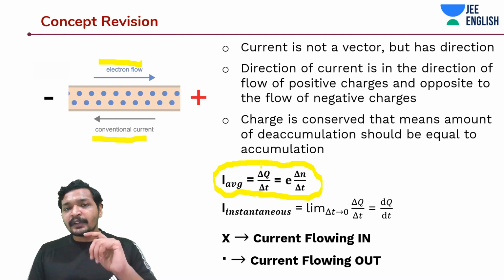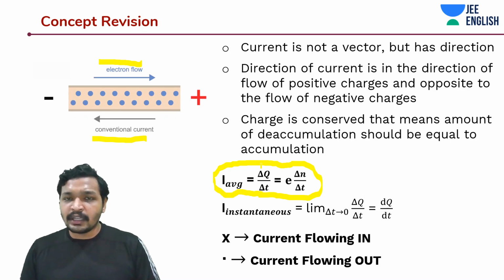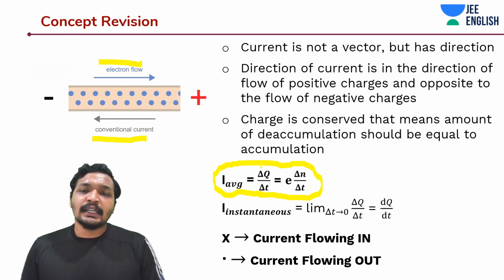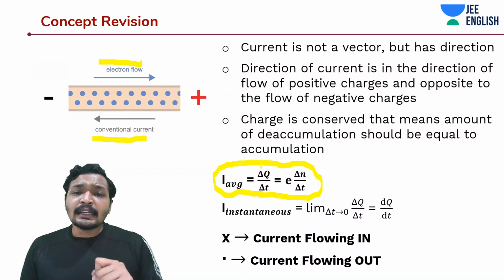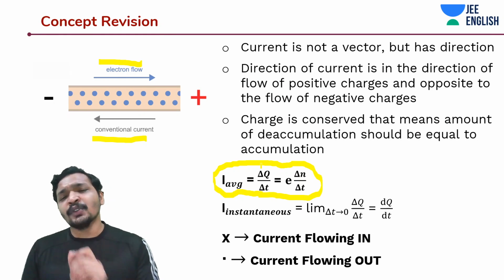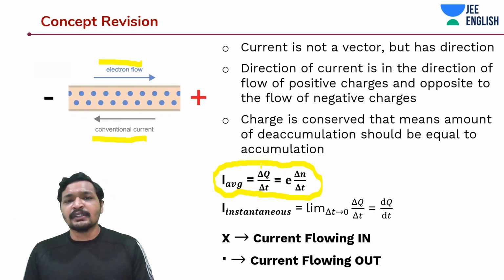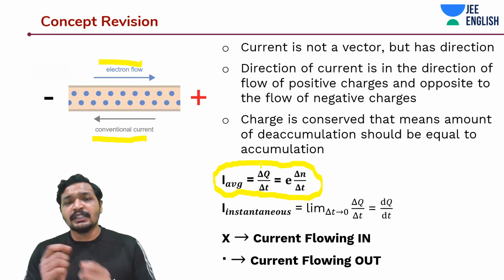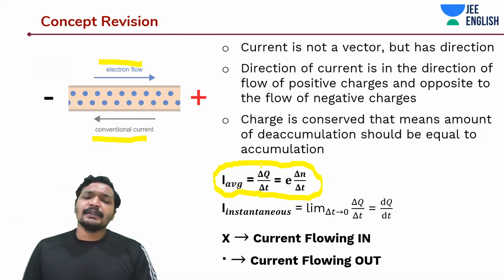So there is a difference between I average and instantaneous current. When we are generally talking, we are talking about I average. We are hardly talking about the instantaneous current. But instantaneous current is the one where the time frame within which you are assessing the current tends to zero, not becomes zero, but tends to zero. Maybe like 1 second sometimes, if it is a constant change with every second, or else it can be some microseconds.